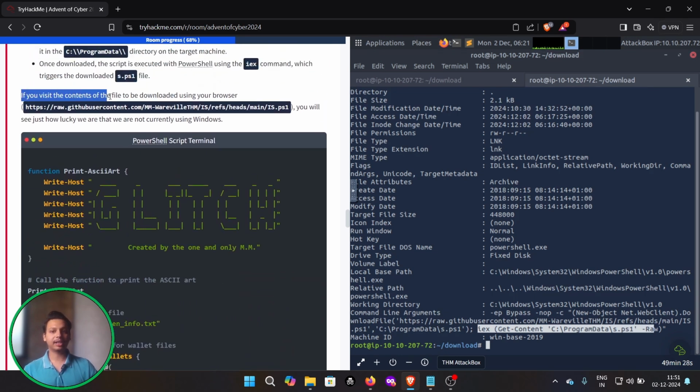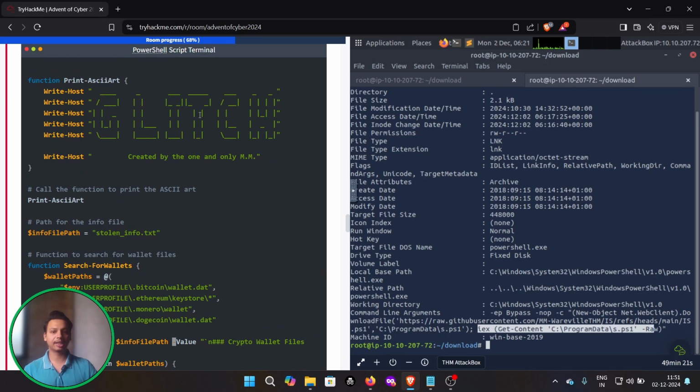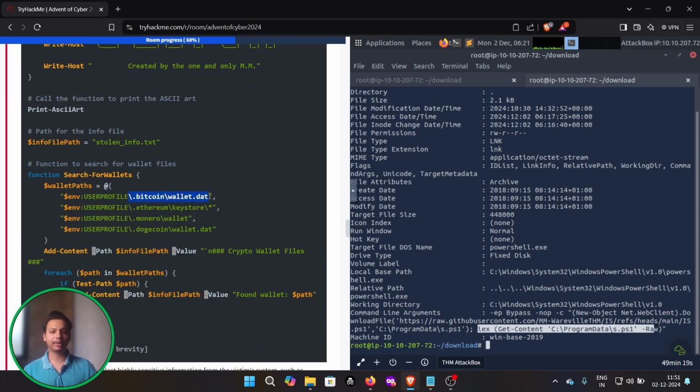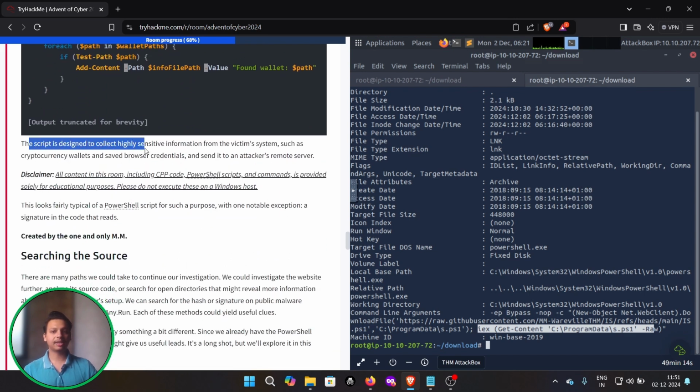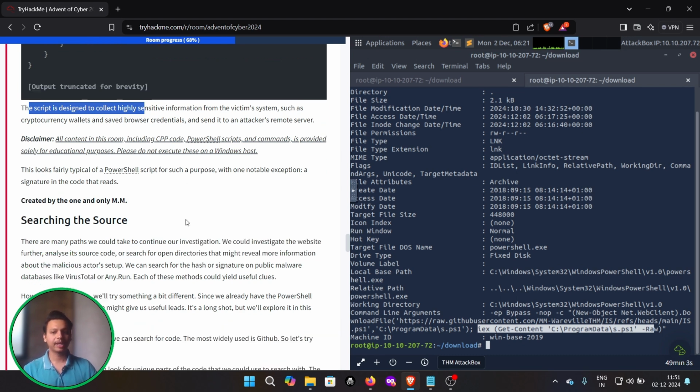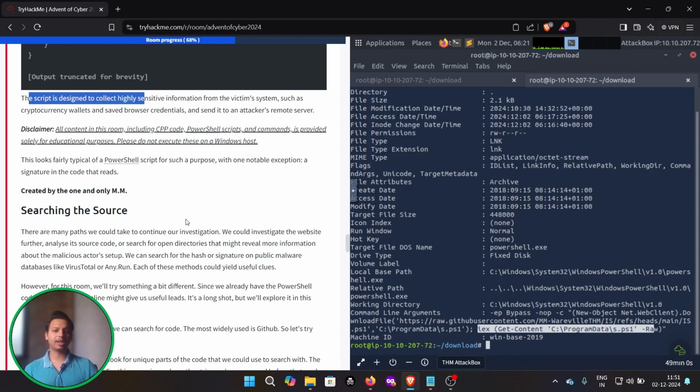So if we visit the contents of the file using the browser, you will see these particular scripts below. You can see the glitch, and we will see some of the bitcoins and the crypto wallets and a few of the functions which are going to run. The script is designed to collect highly sensitive information from the victim systems, such as cryptocurrency wallets and saved browser credentials, and send it to the attacker's remote server. This looked fairly typical of a PowerShell script for such a purpose, with no notable exceptions.